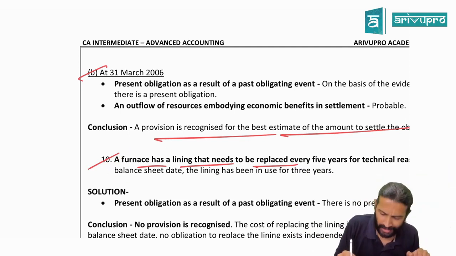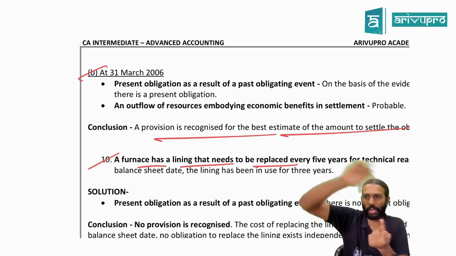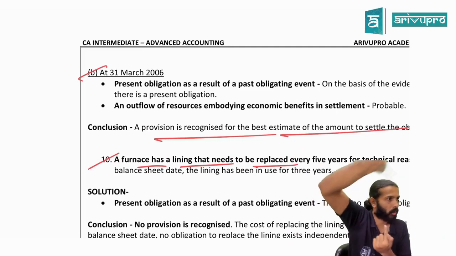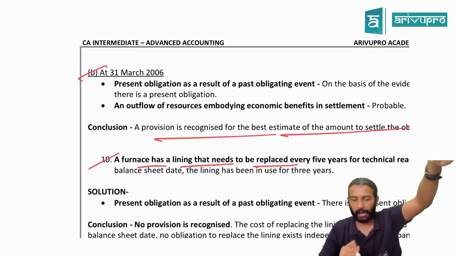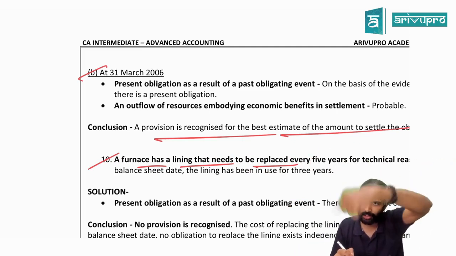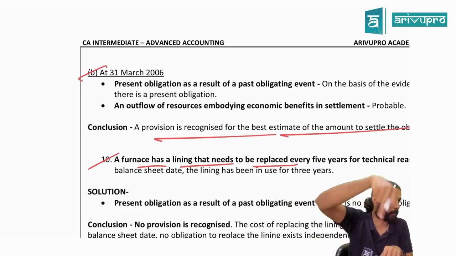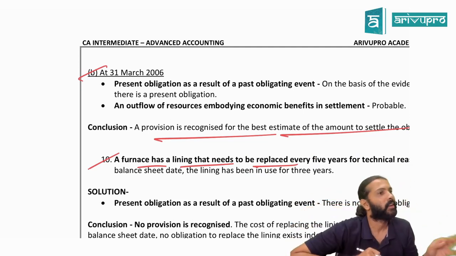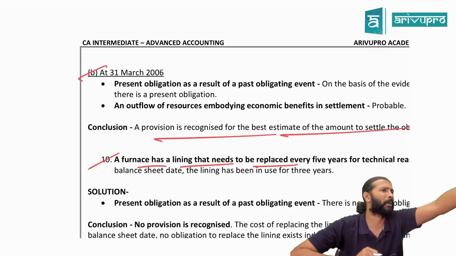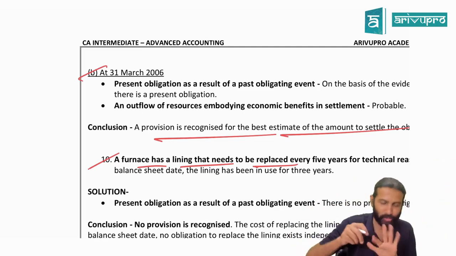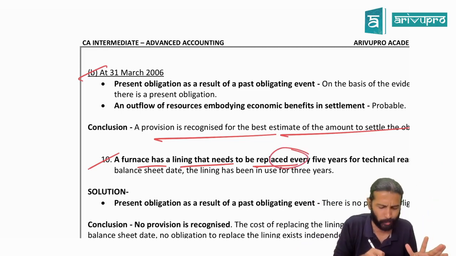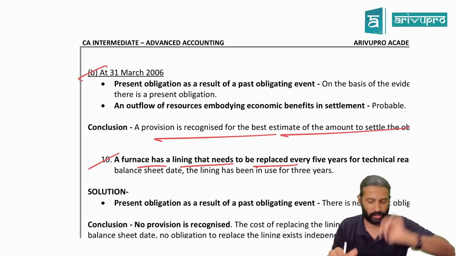That furnace has a lining. You know that furnace drums and all will have steel parts revolving around that. That we call lining. They are saying it needs to be replaced every 5 years. The drum will last for a long period of time, but that silver lining, the silver part of the drum, needs to be replaced every 5 years. Like a mixer jar, sir. The mixer will last for many years, the jar probably has to be replaced. So here one part of that asset needs to be replaced every what? 5 years.